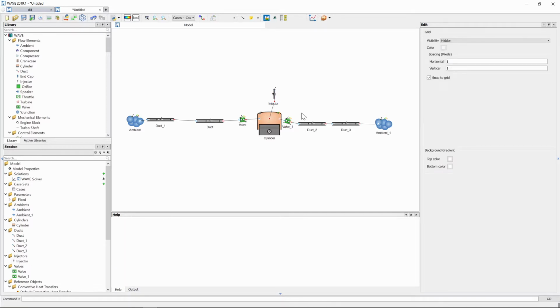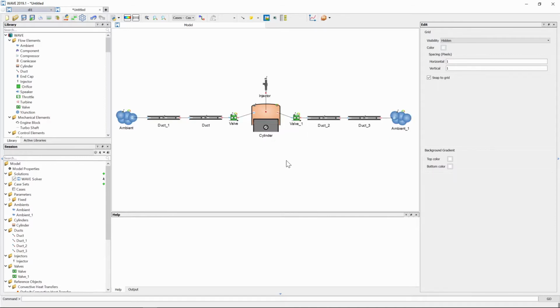I'm just going to quickly make it a bit neater, make everything in line. Once you're happy with the layout, the only thing left to do before we start editing some of the properties of these blocks is to rename them to make sure that we can distinguish between the ducts and that their names make sense. So everything's been renamed with descriptive names.